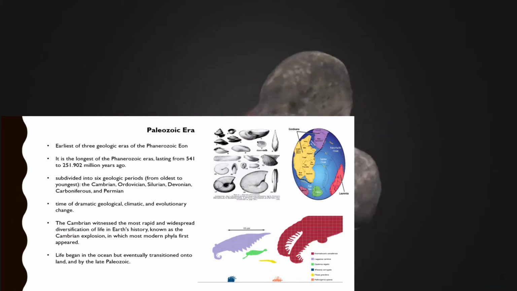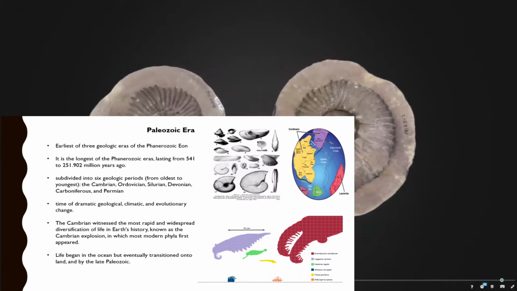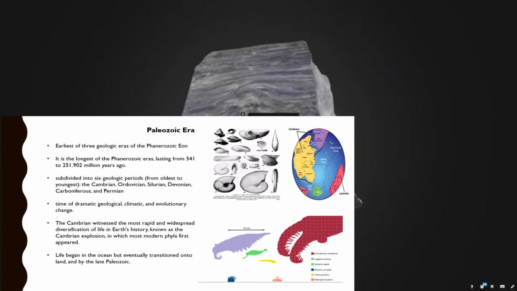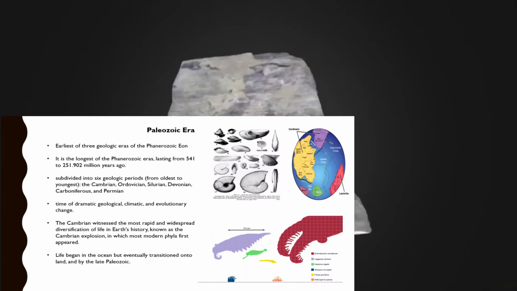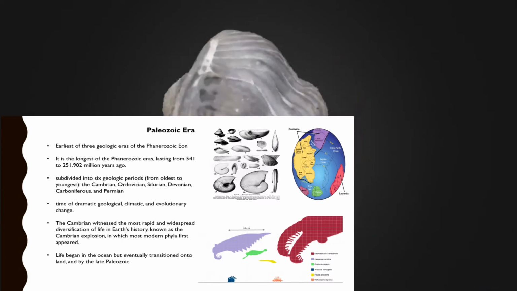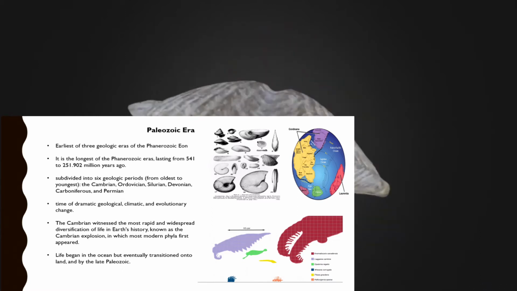Paleozoic era is the earliest of the three geological eras of the Phanerozoic Eon. It is the longest of the Phanerozoic eras, lasting from 541 to 251.902 million years ago.